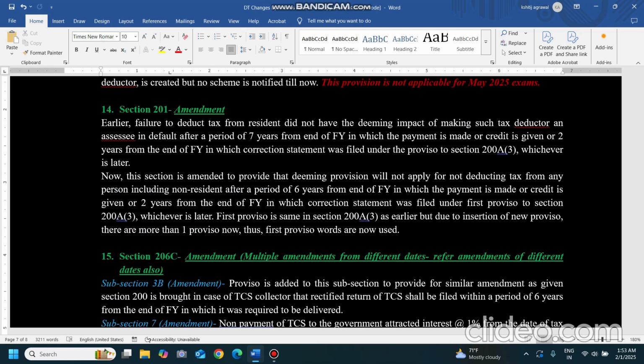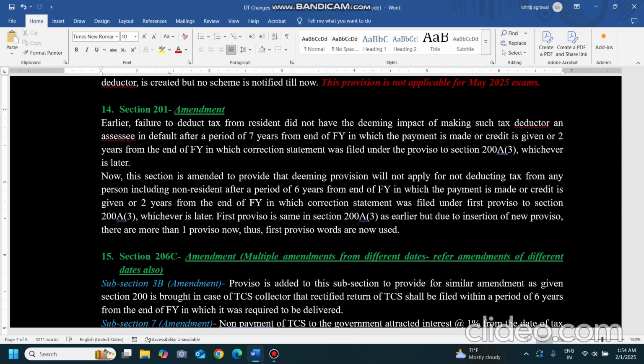Now what was the provision earlier in section 201? Whenever any assessee is paying any amount to any resident and he is not deducting any tax, that is failure to deduct tax from a resident, then the deductor was not treated as assessee in default. He was treated as assessee in default only up to a period of 7 years from the end of the financial year in which the payment is made or credit is created. Suppose payment is made in the financial year 24-25. So 7 years from the end of the financial year 24-25, till March 32, he was treated as assessee in default. He was not treated so after that.